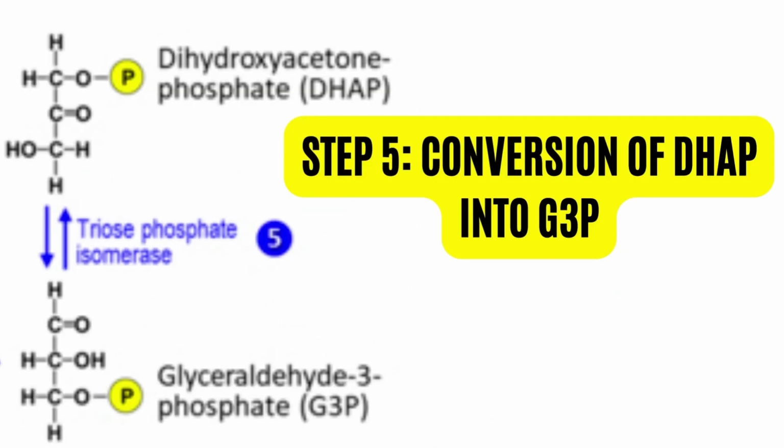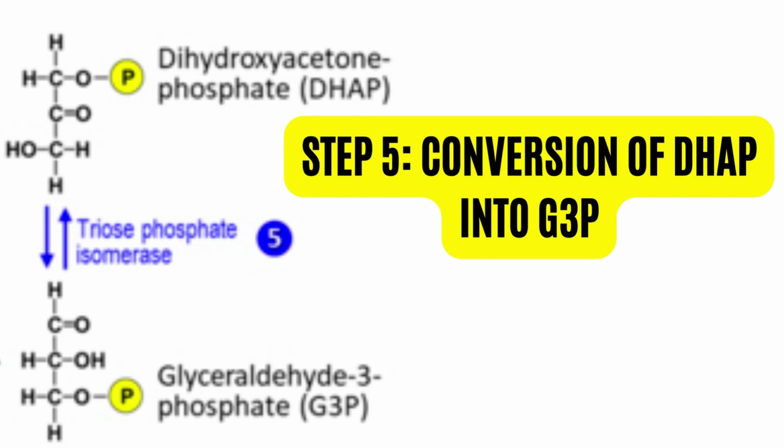Glyceraldehyde 3-phosphate has 3 carbon atoms and dihydroxyacetone phosphate also has an equal number of carbons. What you need to remember is both are isomers. This means they can rearrange to form their counterpart. Keeping this concept in mind, dihydroxyacetone phosphate isomerizes with the help of triose-phosphate isomerase to glyceraldehyde 3-phosphate.